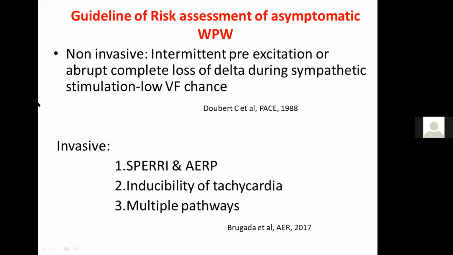And invasively, if we see that the antegrade effective refractory period, or the shortest pre-excited RR interval, is less than 250 milliseconds, definitely it's going to be a challenge for this subset. Then there is inducibility of tachycardia and multiple pathways that I talked about earlier. So these are the ways to look at the risk of asymptomatic WPW patients.